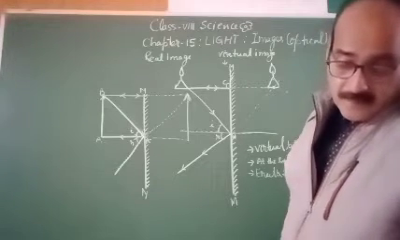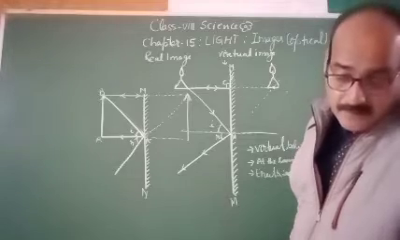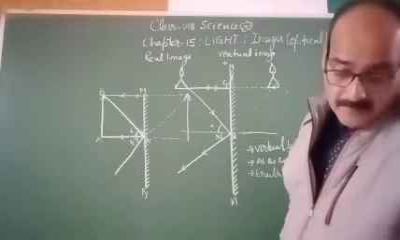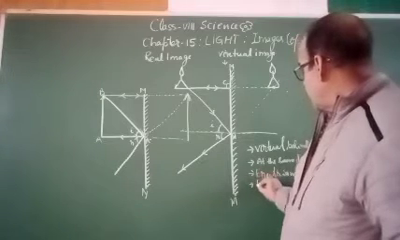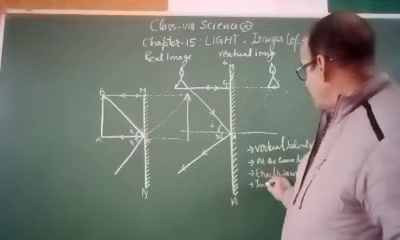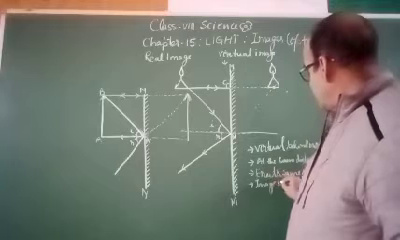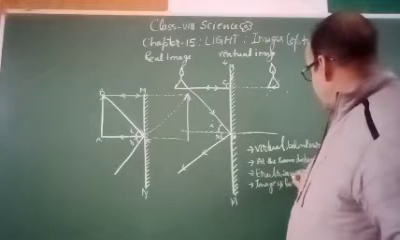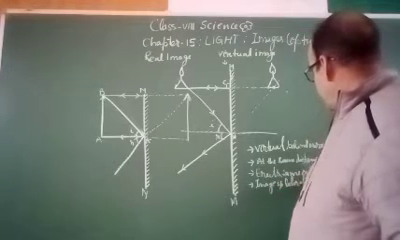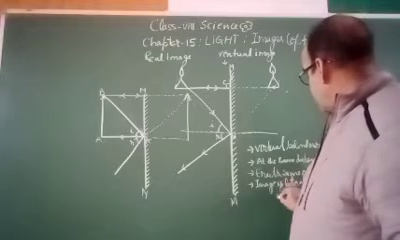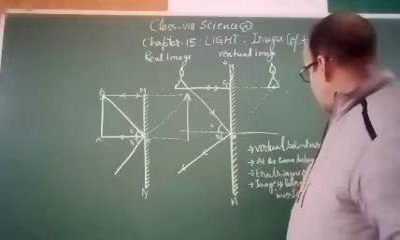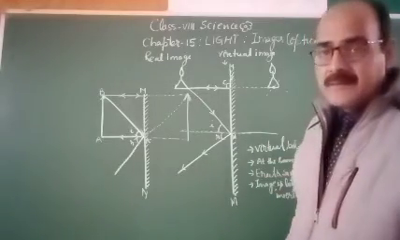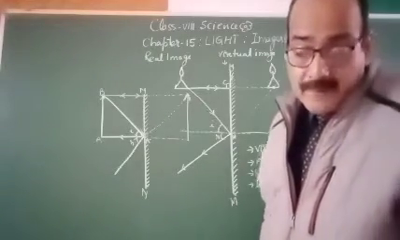The image is as far behind the mirror as the object is in front. The image is laterally inverted. So these are the characteristics of the image formed by the plane mirror.